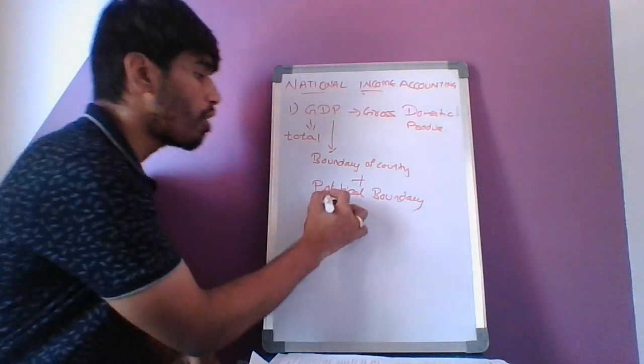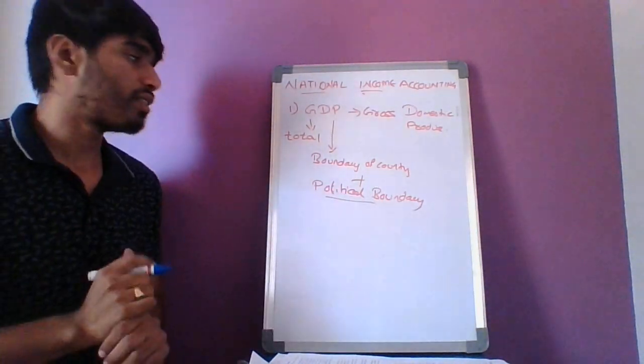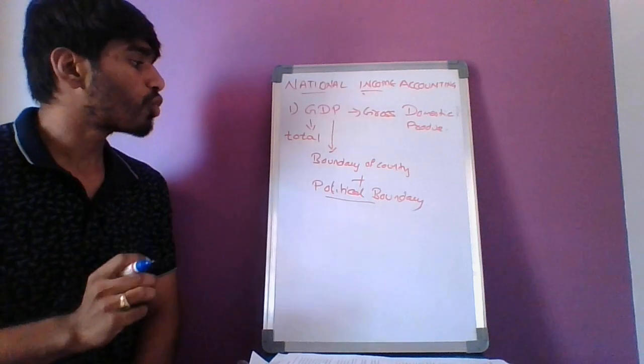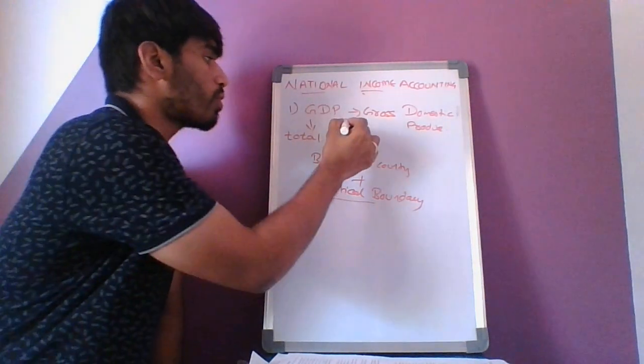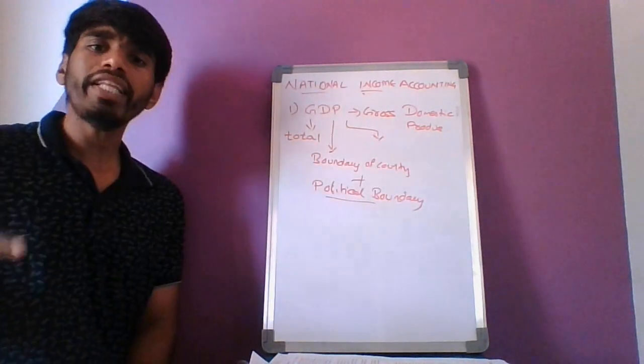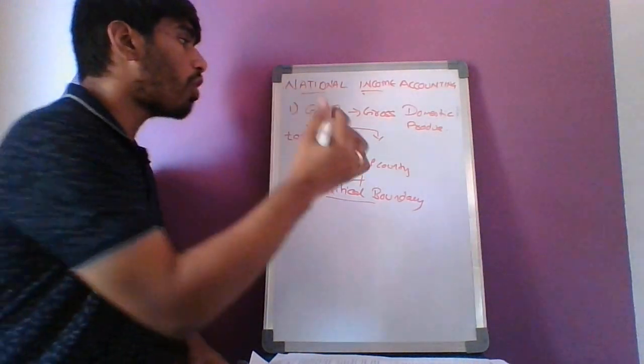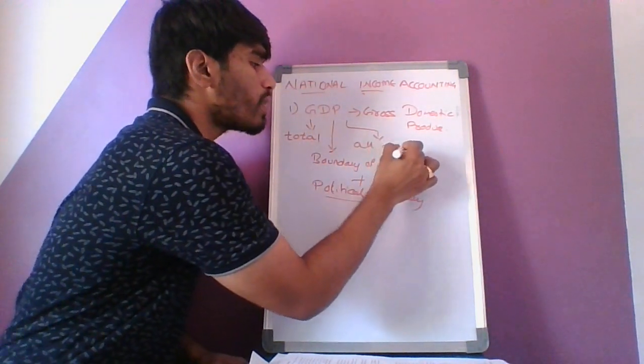Let us see what this political boundary means in a while. Now product is nothing but all the new goods and services.